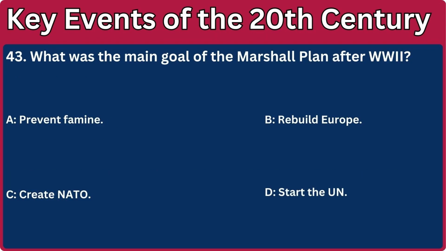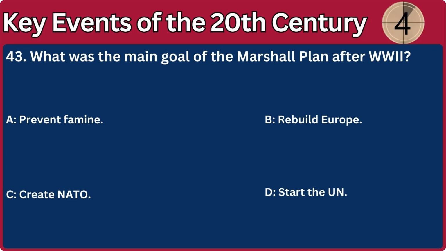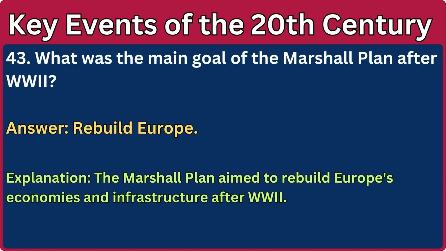43. What was the main goal of the Marshall Plan after World War II? A. Prevent famine. B. Rebuild Europe. C. Create NATO. D. Start the UN. Answer: Rebuild Europe. Explanation: The Marshall Plan aimed to rebuild Europe's economies and infrastructure after World War II.